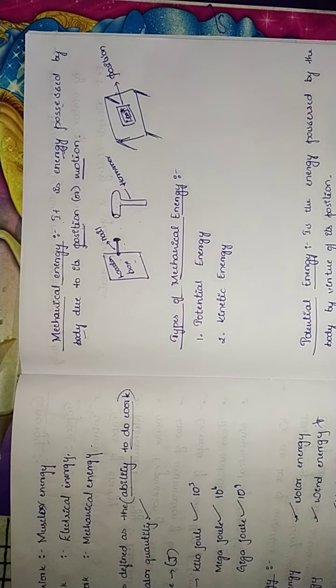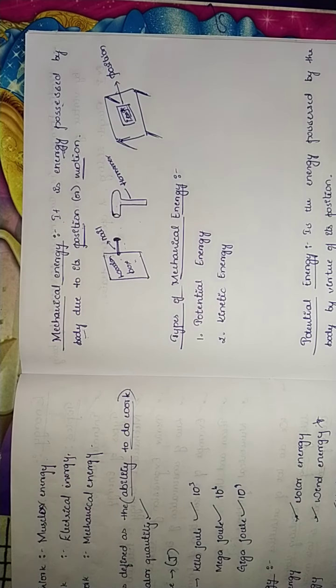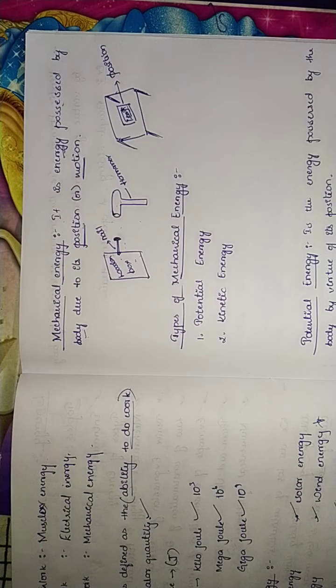Such things we take as mechanical energy. These two come under mechanical energy. Even I can take the example of cycling. When a cycle is moving, it is in motion. For such a case we can also take it as mechanical energy.